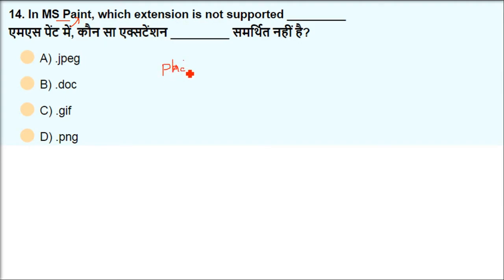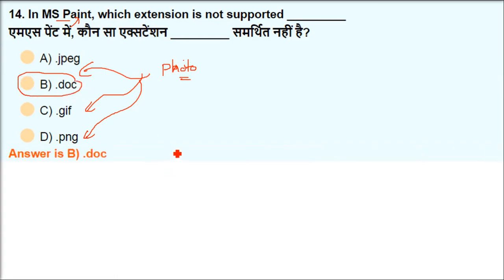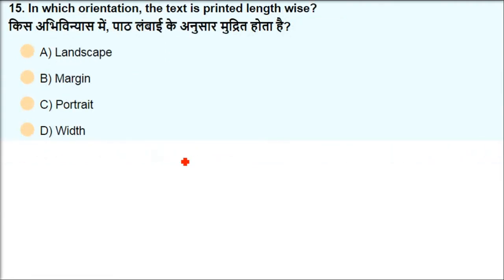After that, Adobe has come, GIMP has come. So now photo editing is way ahead of MS Paint, but still JPEG, GIF and PNG are all image formats. Doc is not an image format, it's a word format. So the answer is .doc, or .docx also for XML.